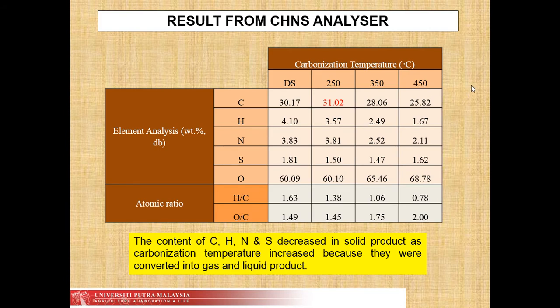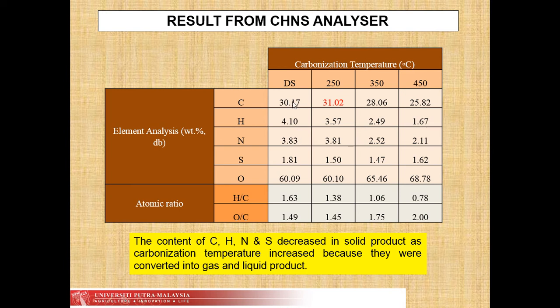This is the result from the CHNS analyzer. The CHNS analyzer was used to identify the carbon, hydrogen, nitrogen and sulfur content in the carbonized product at different temperatures. Comparing dried sludge and carbonized sludge at 250 degrees Celsius, there is an increase in carbon percentage, while the others decrease. When the temperature increases, all the carbon, hydrogen, nitrogen and sulfur decrease. The content decreased in the solid product as carbonization temperature increased because they were converted into gas and liquid product.